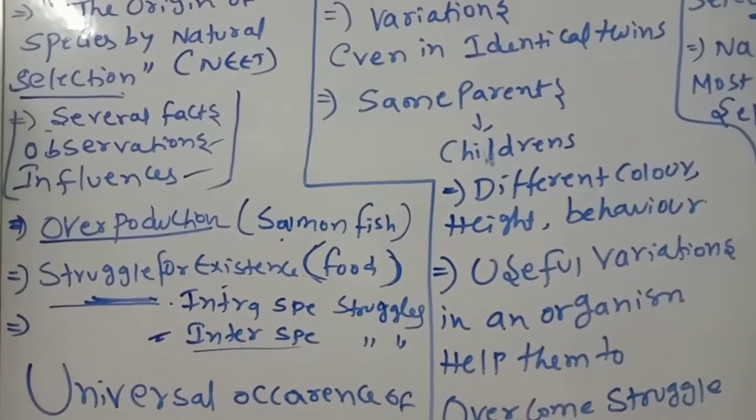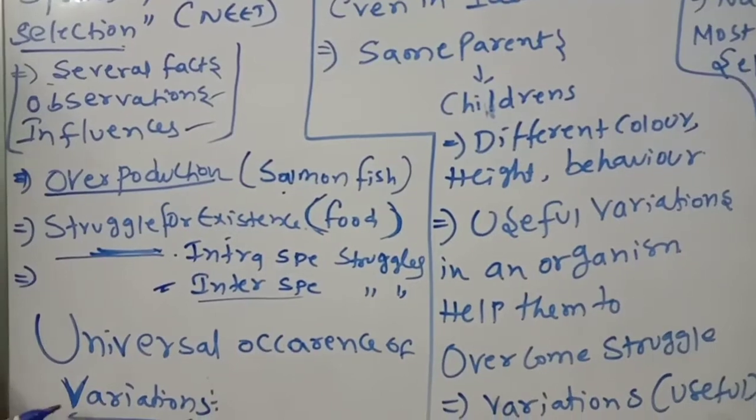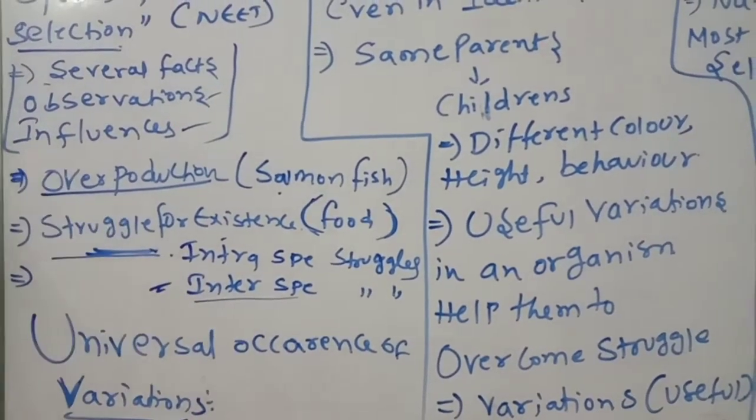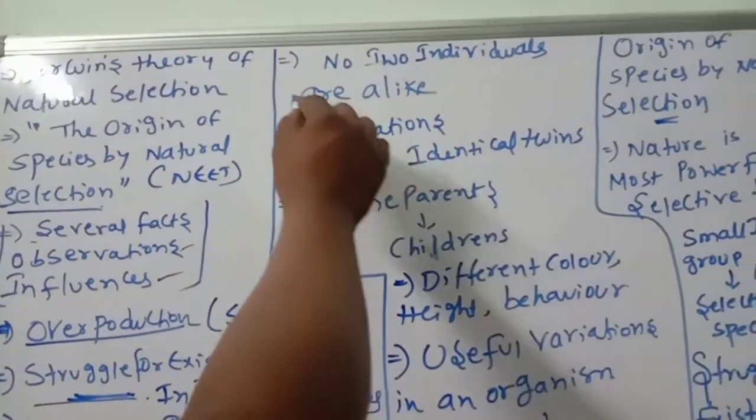Universal occurrence of variations is another fact, another observation. What is the universal occurrence of variations? For example, no two individuals are alike.